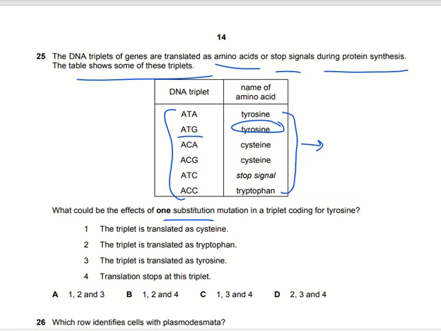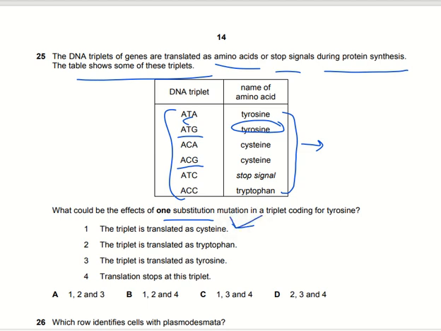The triplet is translated as cysteine. We see that ACG codes for cysteine. So if a mutation happens where the T among the ATG of tyrosine is replaced with C, then it will lead to the production of cysteine. So the first point is valid.